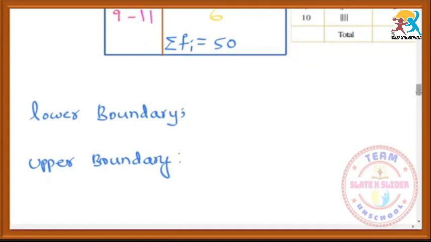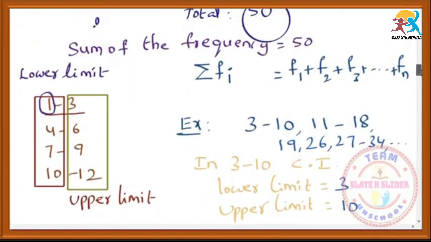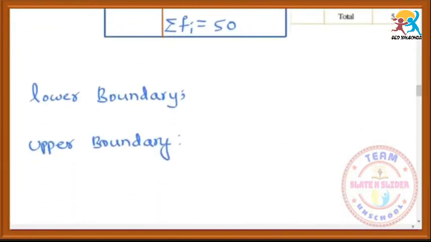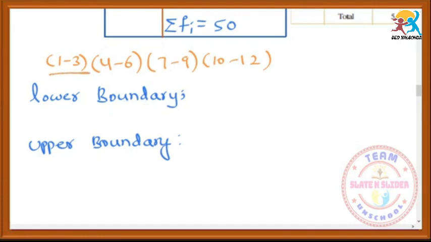Suppose the previous question, that is 1 to 3, 4 to 6, 7 to 9. So we will take these class intervals. I will write the class intervals 1 to 3, 4 to 6, 7 to 9, 10 to 12. So actually these are the class intervals. For each class interval we have to find the lower boundary and upper boundary, for that particular class only.